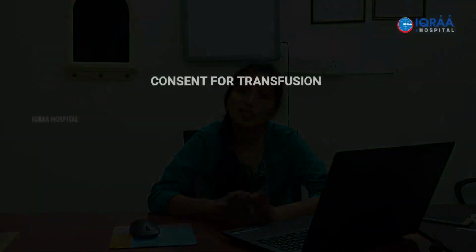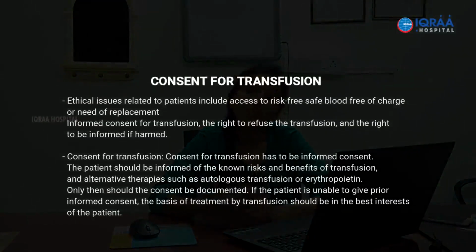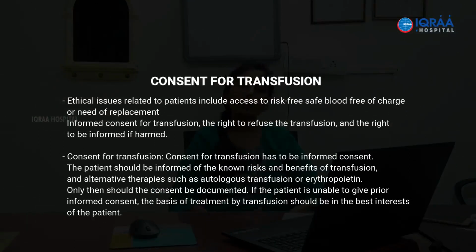The patient should be aware of the available alternatives like autologous transfusion. There are some situations where you can attempt autologous blood transfusion. So the patient should know that there is such a facility available, and then why you are recommending normal transfusion over autologous, and all the risks and the benefits. And like I already told you at the beginning, what we are testing for the TTI is by CMI, the chemiluminescence method. The best method is NAT.